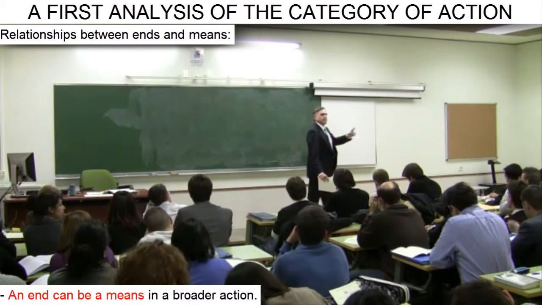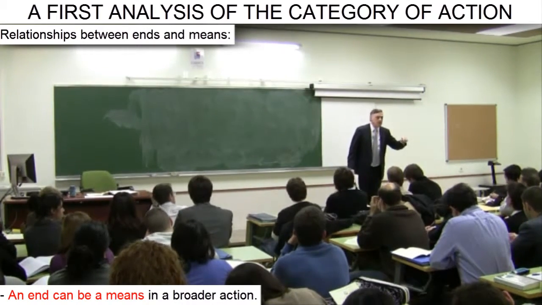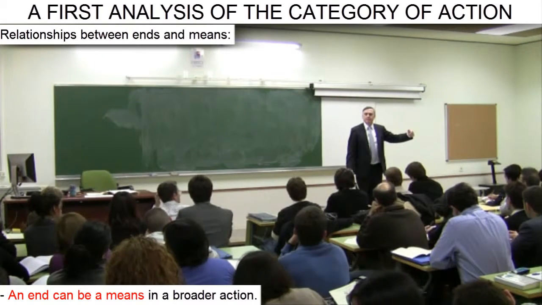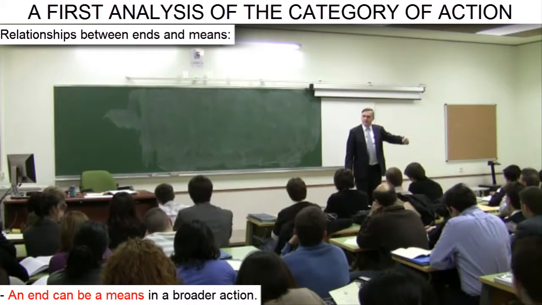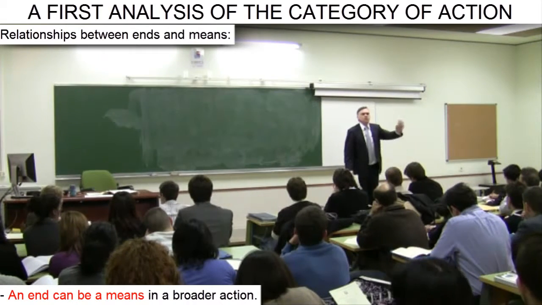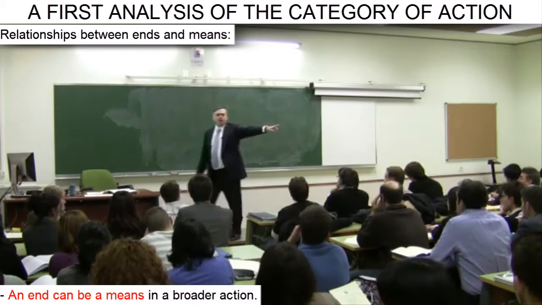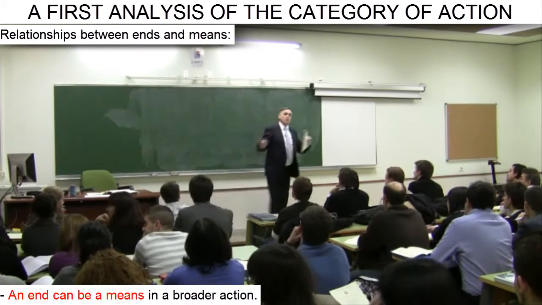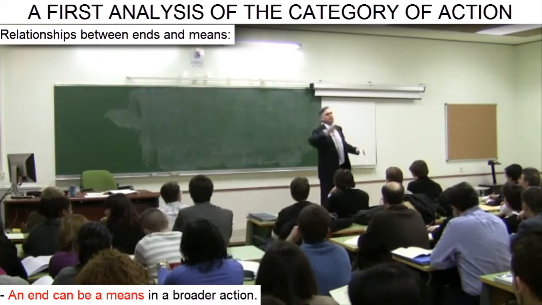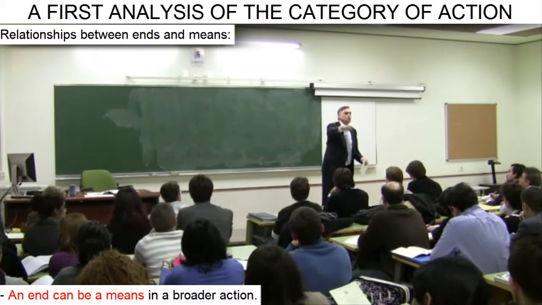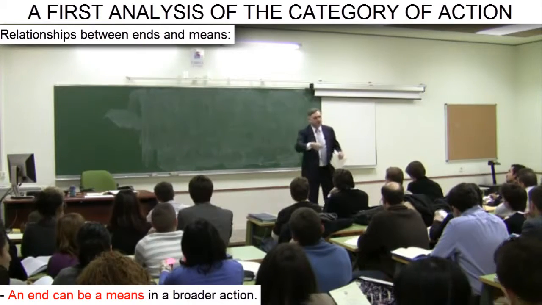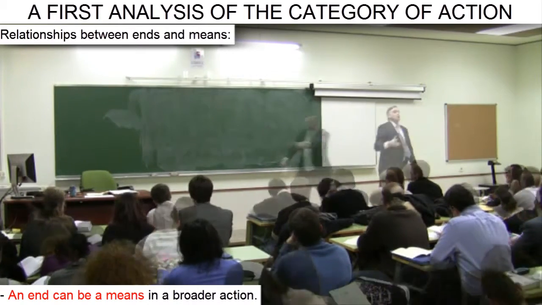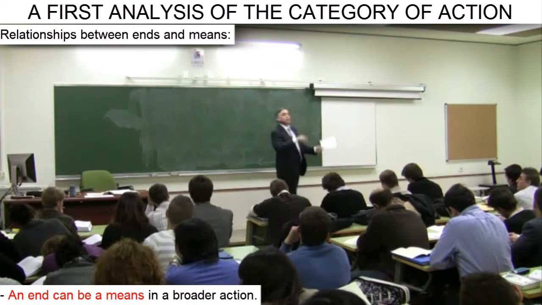Ladies and gentlemen, I have a practical task for all of you. You can see that each end becomes a means when we view the end from the perspective of a broader action. Well, let's take this to the extreme. I'd like you all to think about what your ultimate end is in light of this logic. Please write 1 page about it and turn it in to me next Monday. Haven't we just said that an end becomes a means in the context of a broader action, which is connected with another more general end, and so on? Well, think about what your ultimate end is.